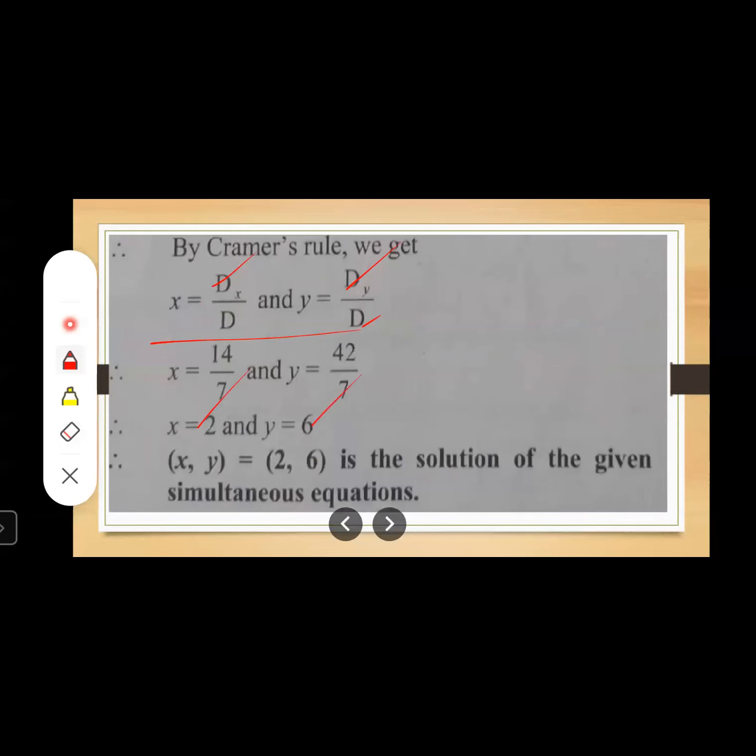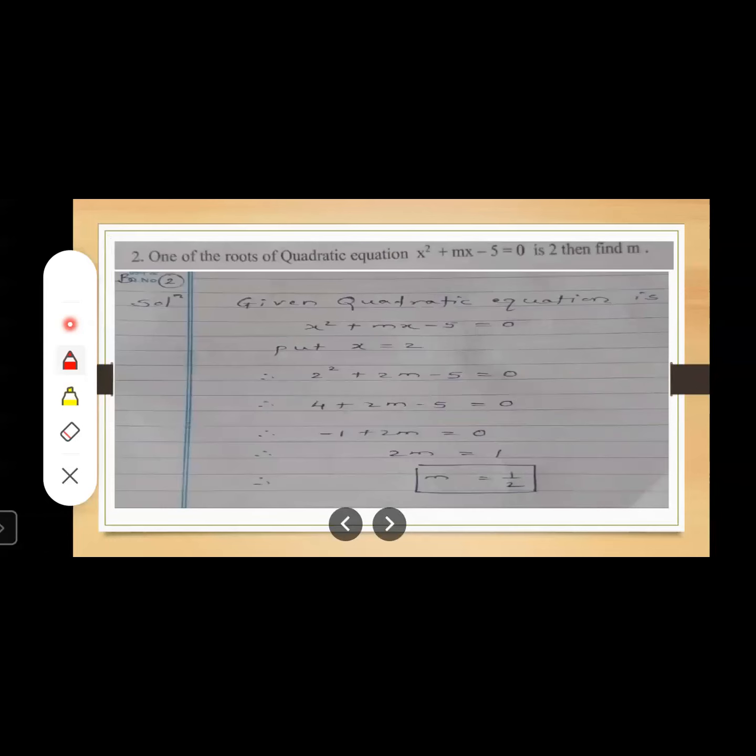So what is the solution for this simultaneous equation by Cramer's rule? x is equal to 2, y is equal to 6 is the solution of the given simultaneous equations. Okay, now let us move to the next slide.